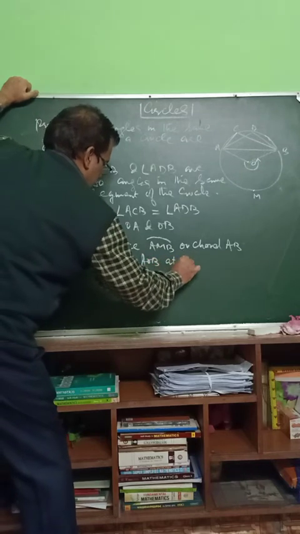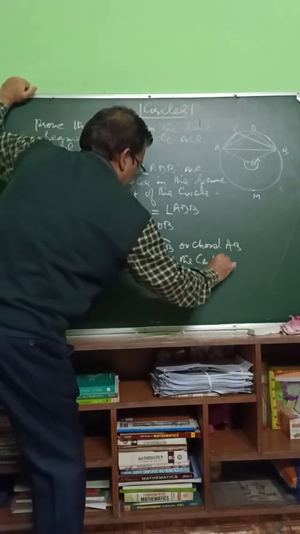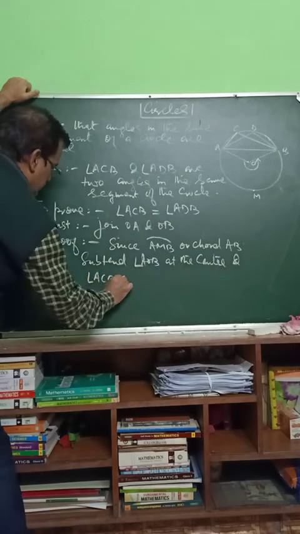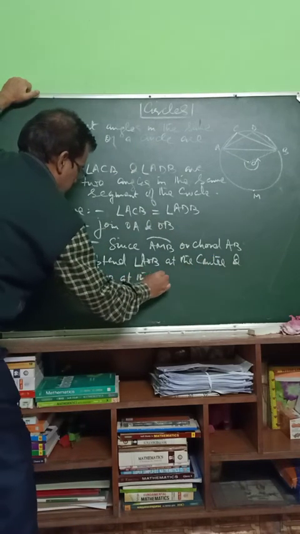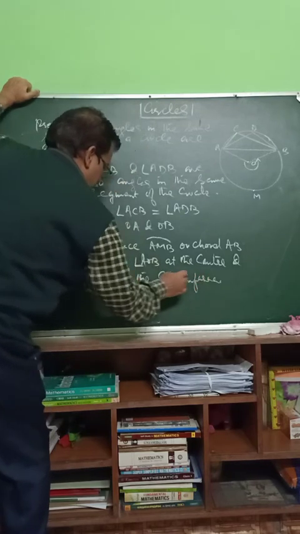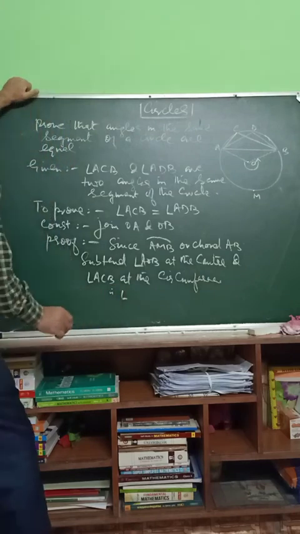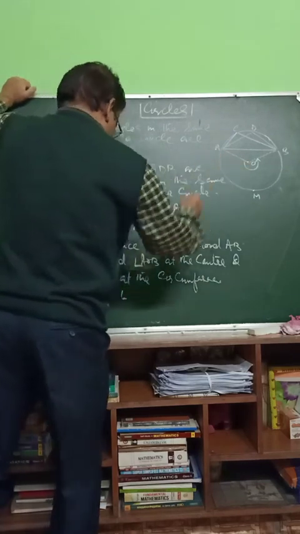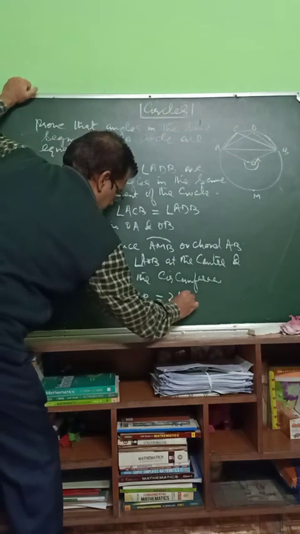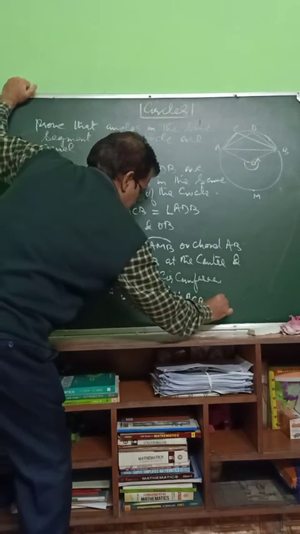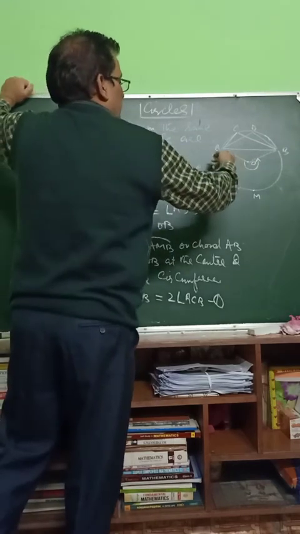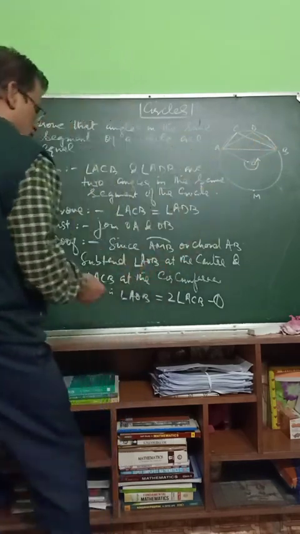and angle ACB at the circumference. Therefore, angle AOB is equal to twice angle ACB. This is first. It is the same angle, and this angle is also this one.